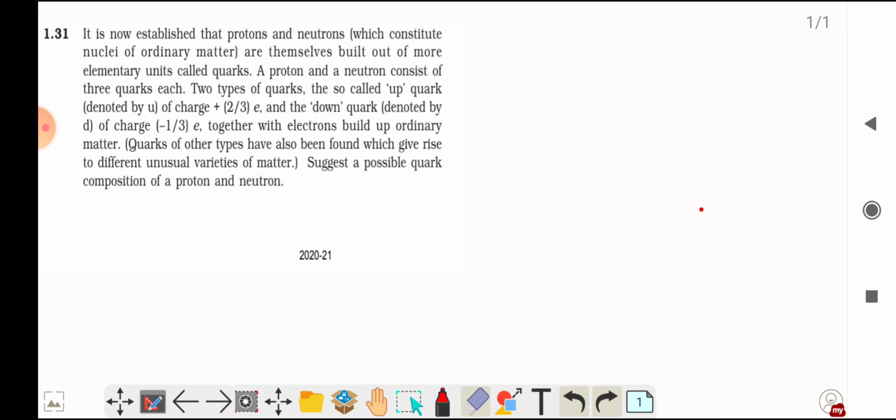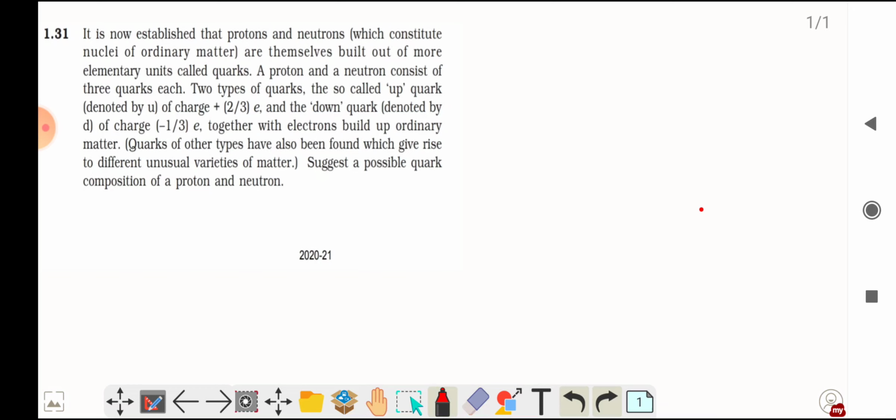2 types of quarks, the so-called up quarks of charge 2 by 3 e and down quark denoted by minus 1 upon 3 e, together with electrons built up ordinary matter.